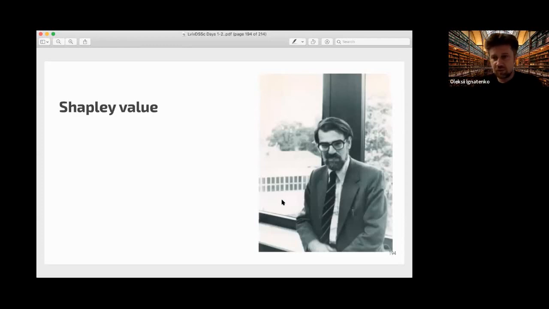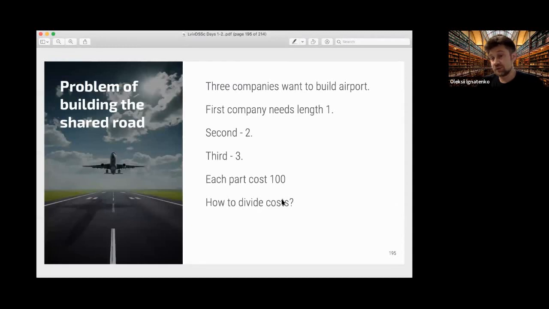Lloyd Shapley is a very prominent scientist of cooperative game theory, and he got the Nobel Prize in Economics with Alvin Roth, as I already said. He was the author of another division principle, and this principle is called the Shapley value. And actually, it's very useful, especially if you need to calculate some allocation automatically among quite a big number of players, and it's very good for programming. So let's consider what the Shapley value is on an example.